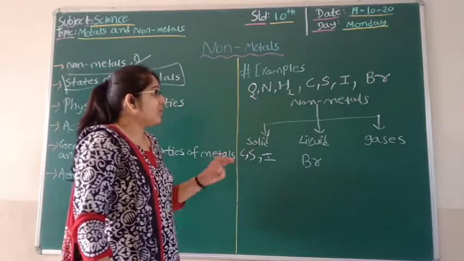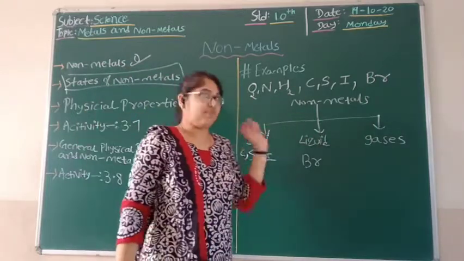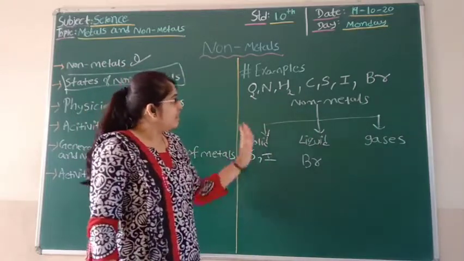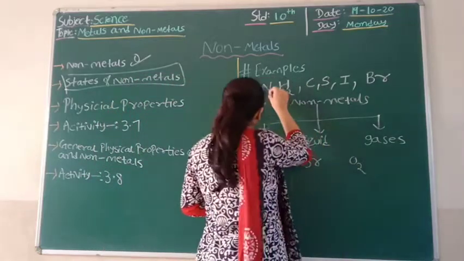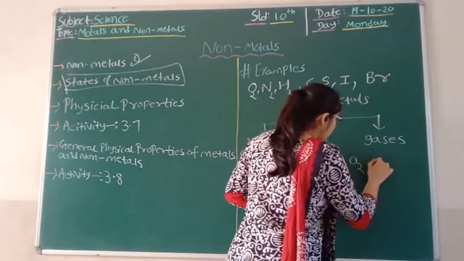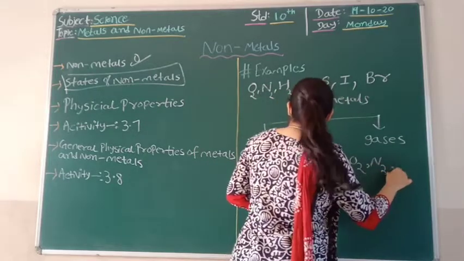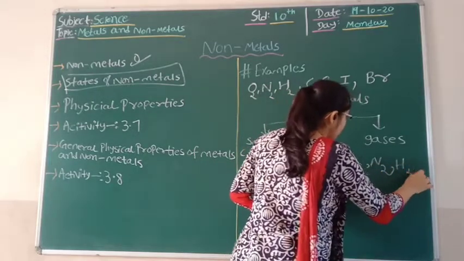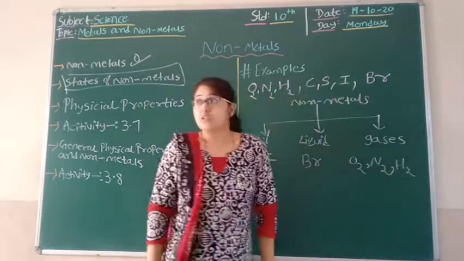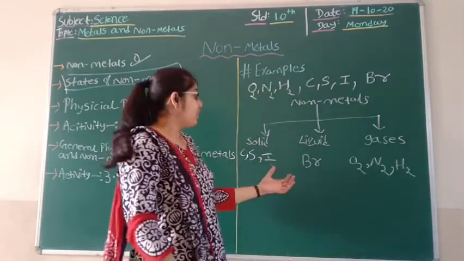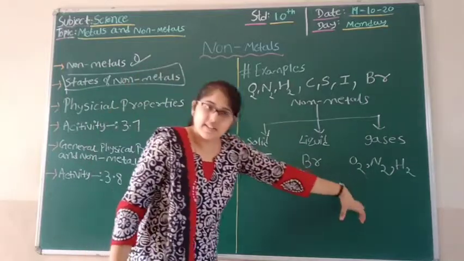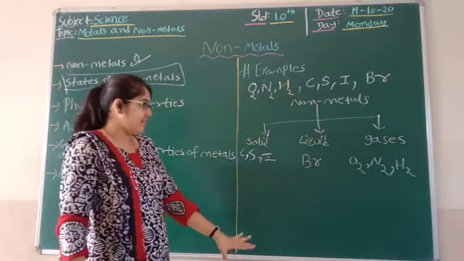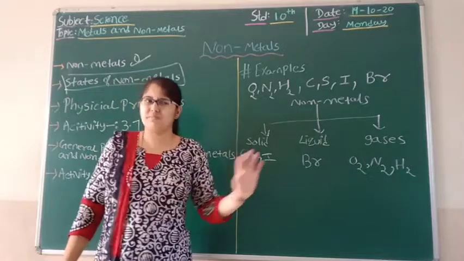And now we see about the gaseous state. Then students, it can be O2, N2 and H2. So we basically have three states: solid, liquid, gases, and accordingly we have classified and specified some examples according to states.